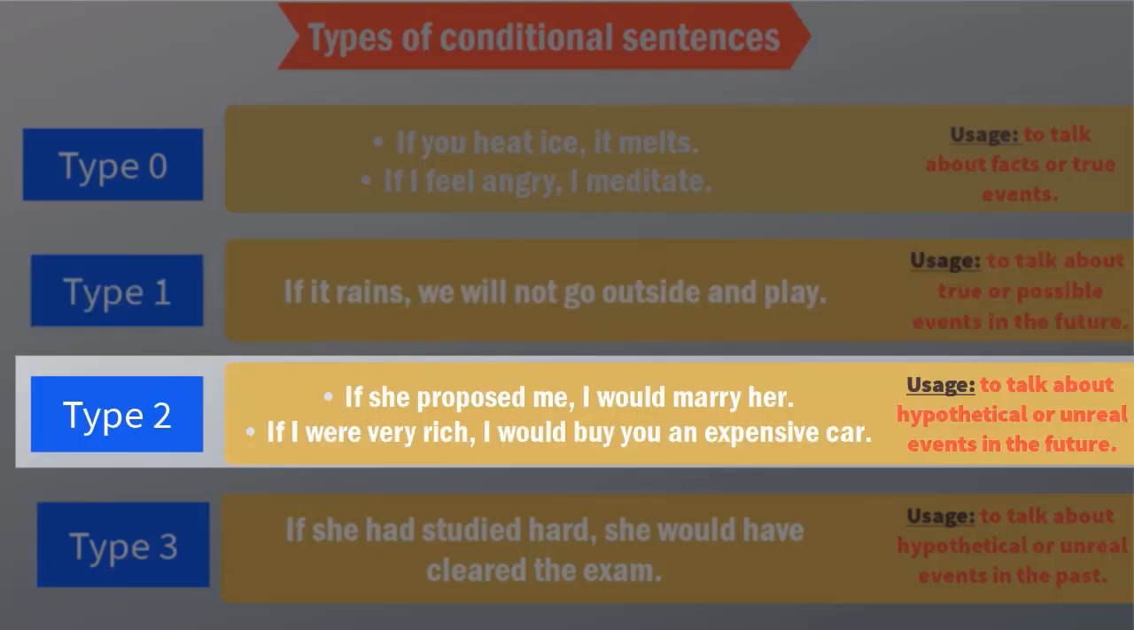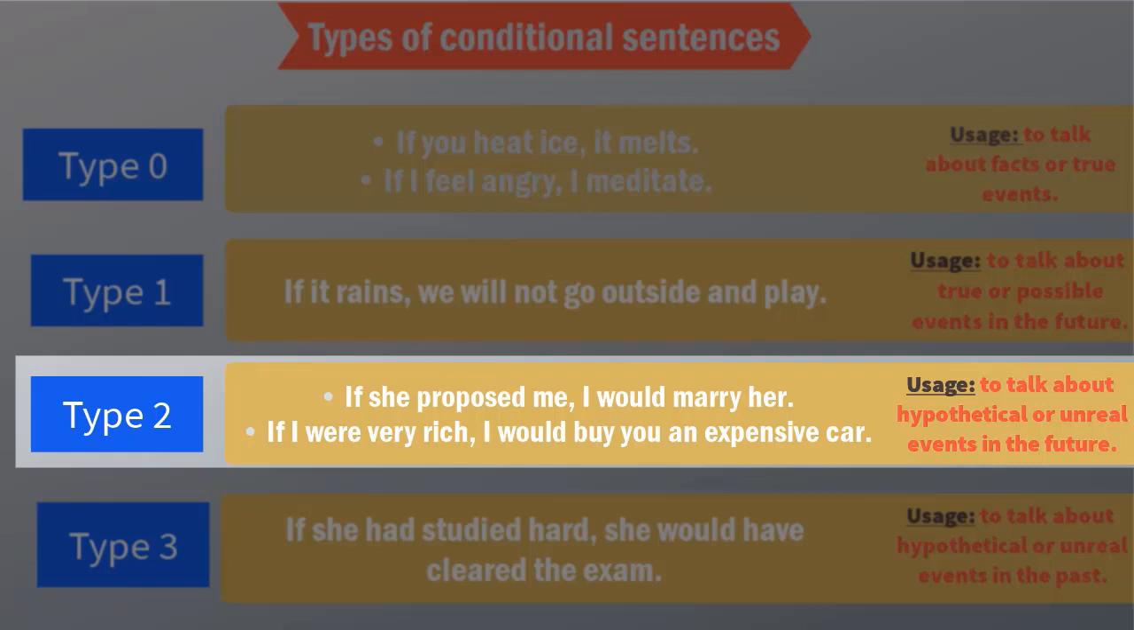Type 2. Here we talk about hypothetical, unreal or unlikely to happen situations in the present or future. Examples. If she proposed to me, I would marry her. This is not happening. It is just an imagination, right? She's not proposing to me. I'm not going to marry her. That is not happening. I know this, right? She loves somebody else. So this is a hypothetical, unreal situation. If she proposed to me, if this happens, this would happen. I would marry her. But none of these things are going to happen because it is absolutely opposite to the reality.